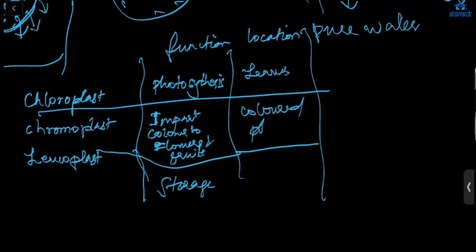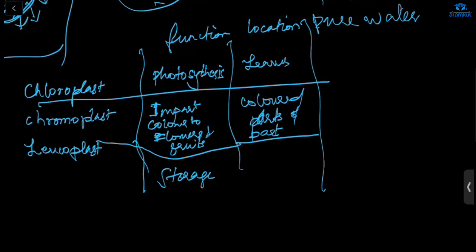Ma'am, you said every color apart from green is chromoplast. But why is a mango sometimes green? Because at that time it has chlorophyll. And after that the food is given to it by the phloem, then it becomes that color.